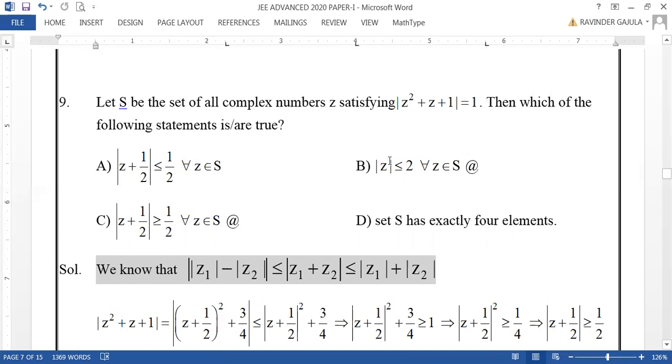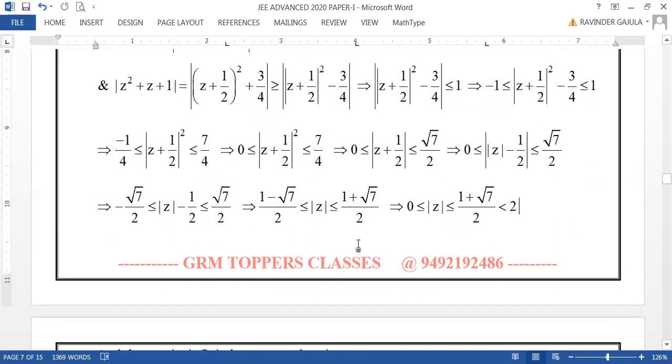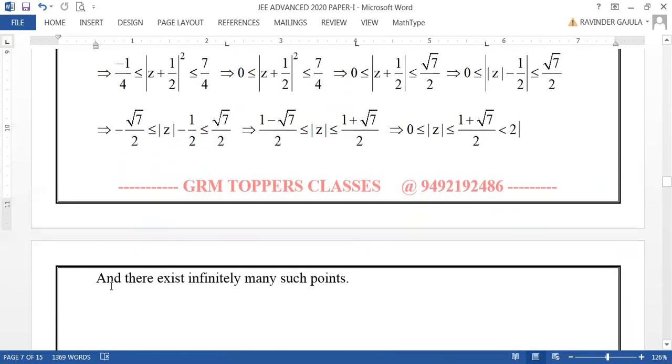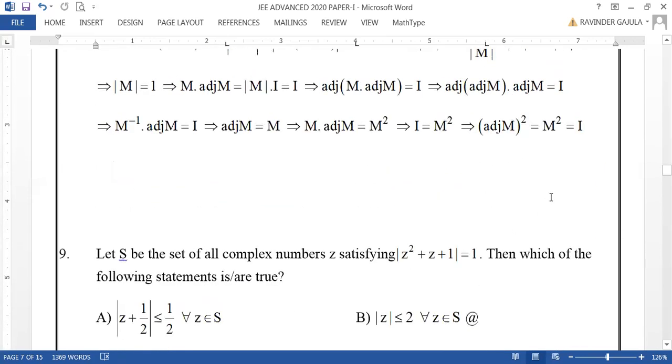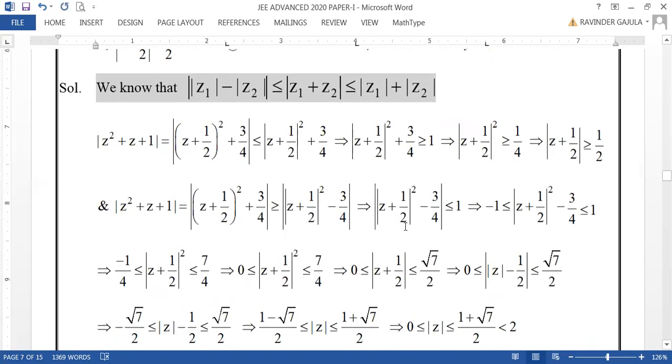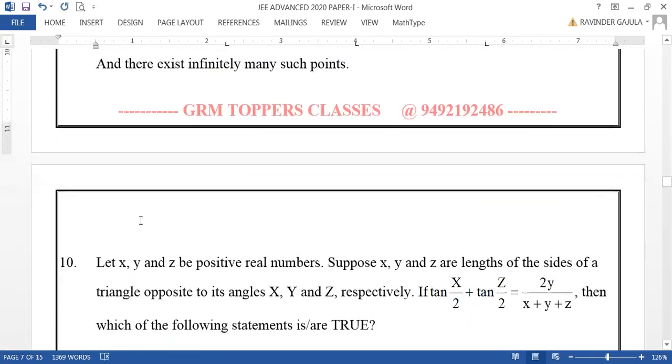Because it is the region inside the circle with the center at origin and radius root 2. Therefore, there will be infinitely many points inside the circle of radius root 2. Hence, option D is not correct. And there exist infinitely many points, that is the correct option. Okay, friends. Now let us go for the next question.